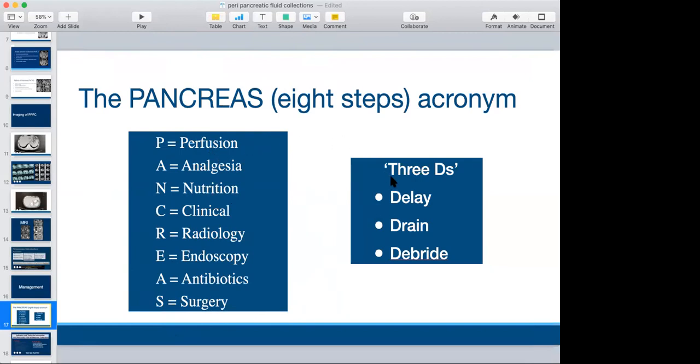And when it comes to the management of pancreatic fluid collection, 3 Ds are important: delay, delay, delay as much as you can. If you find that there is a need for intervention, best is to drain it, either endoscopically or by percutaneous drainage. And if that drainage doesn't improve things, then you can go ahead with debridement. Debridement can be further divided: on the percutaneous drain, we can do either a ureteroscopic debridement or a laparoscopic debridement, or an endoscopic debridement, or an open surgical debridement.